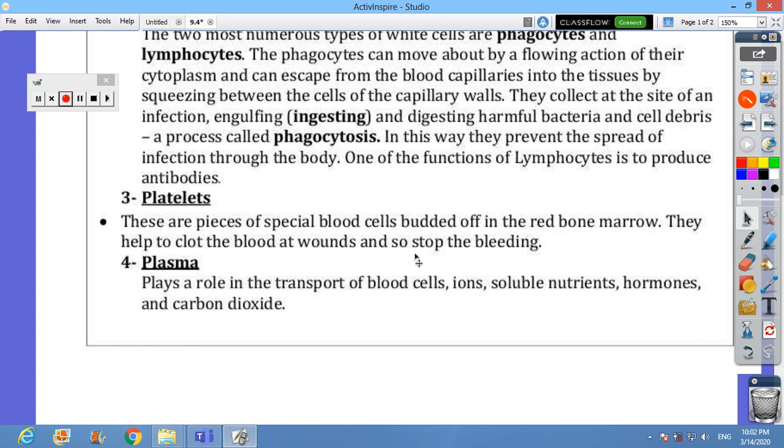The plasma, which is the liquid part of the blood, plays a role in the transport of blood cells, ions, soluble nutrients, hormones, carbon dioxide. So if you study the structure of the plasma, you can find nutrients, waste products, carbon dioxide, and hormones as well.